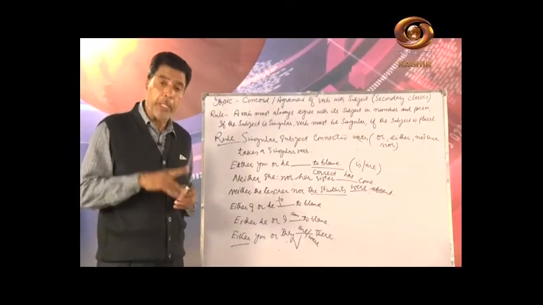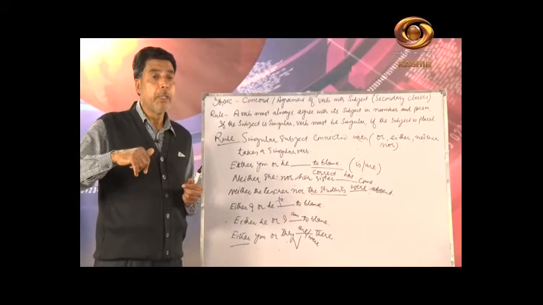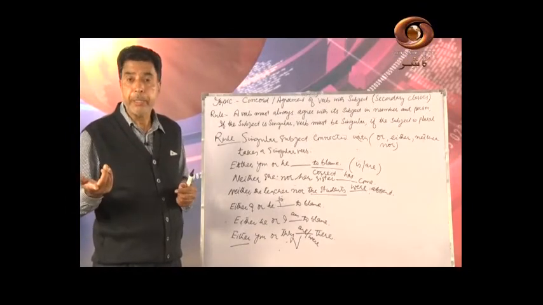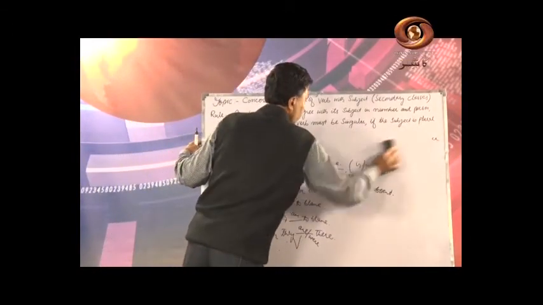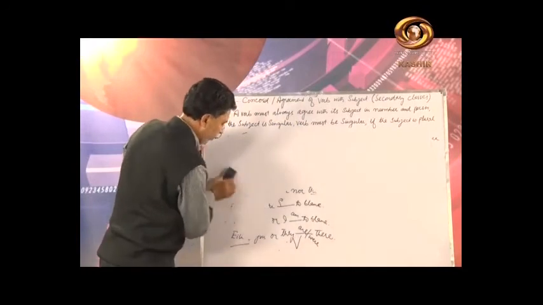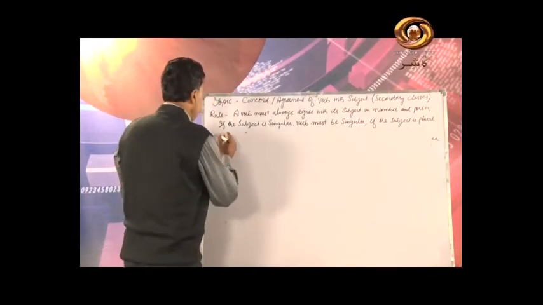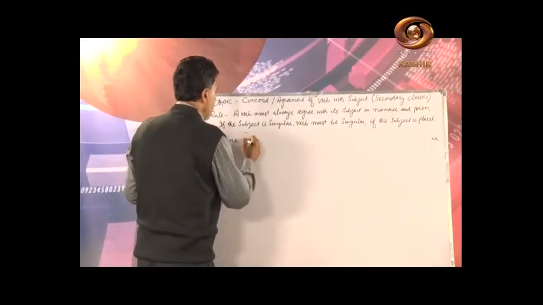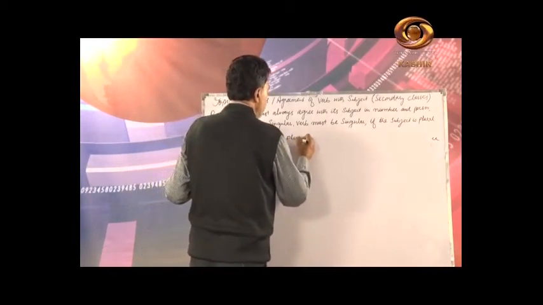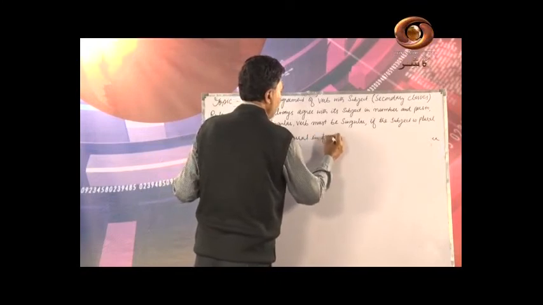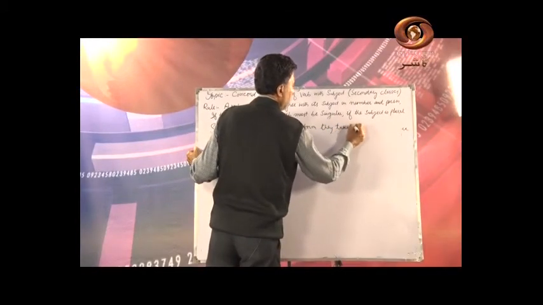And here is a very important rule. Some nouns are plural in form and they take a singular verb, and some nouns are singular in form and they take a plural verb. I will write it here. Note it down, please. Some nouns are plural in form, they take a singular verb.